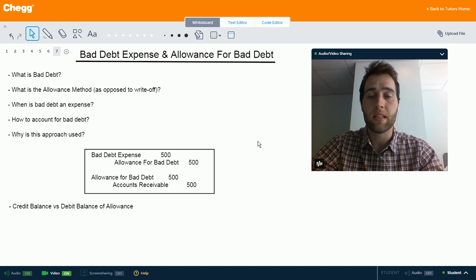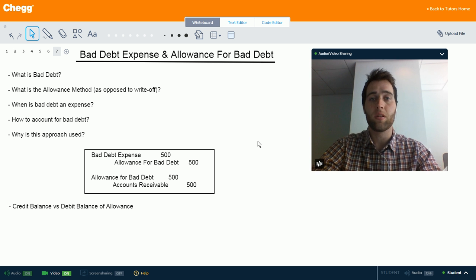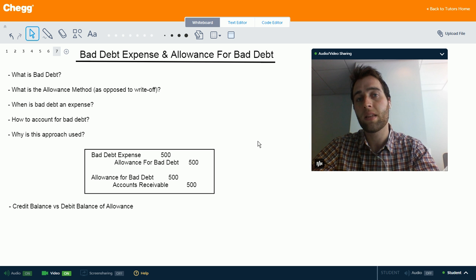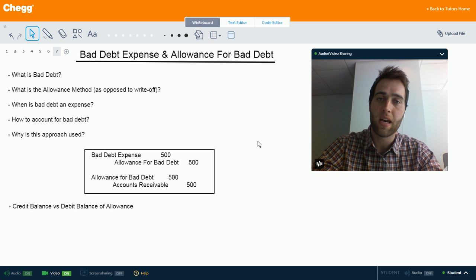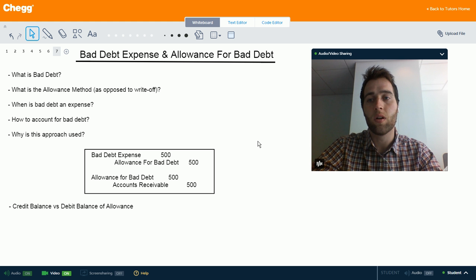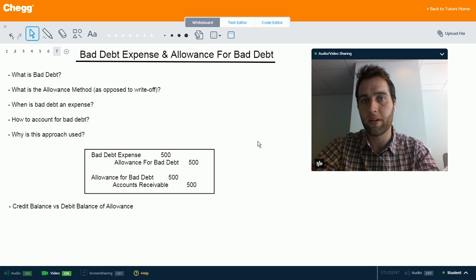So what is the allowance method? Well, basically, it is when a company accounts for the bad debt before it actually even happens. So they anticipate the bad debt, and then they estimate how much it's going to be each period, and then create the expense at the beginning of the period, and then they create an allowance for that bad debt as that period goes on. So when is the bad debt an expense then? It's an expense at the beginning of the period.